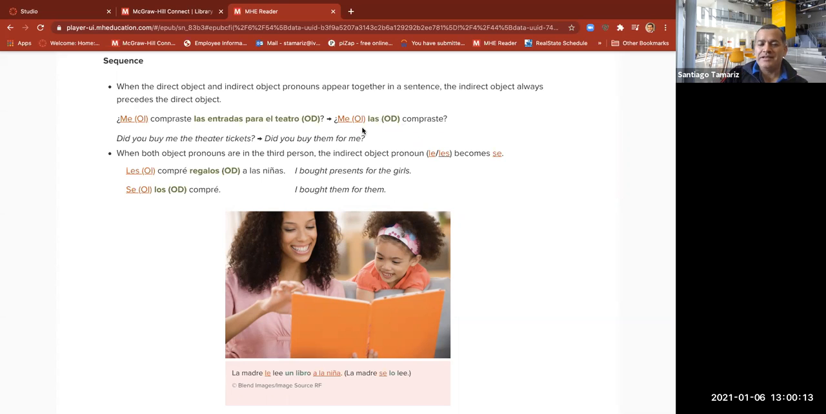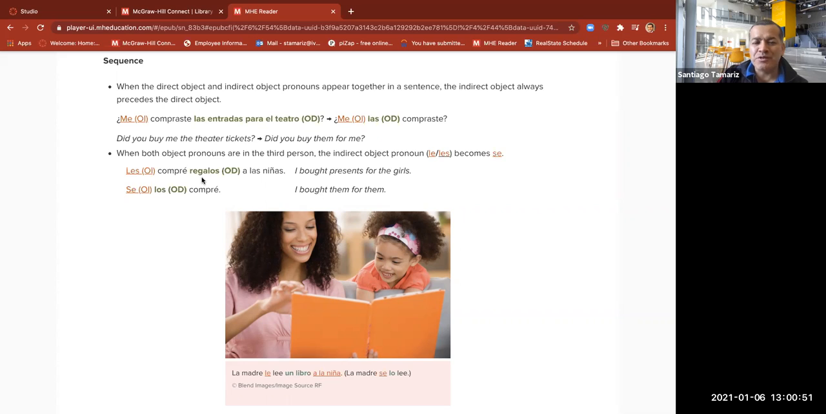Bien, normally, as I said, indirect object pronoun first, then the direct object pronoun, and then we have the extra information. In this case, the verb. When both object pronouns are in the third person, the indirect object pronoun le and les becomes se. Bien, por ejemplo, les compré regalos a las niñas. Here we have les and we have los. We're supposed to have les and los because of regalos. Bien, I bought them for them.